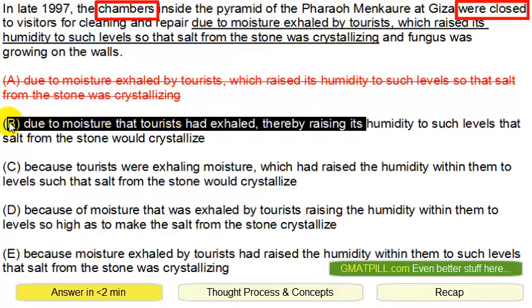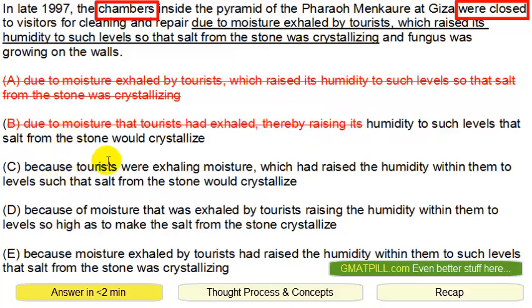Similar issue. Because Taurus were exhaling moisture, which had raised the humidity within them. Alright, so basically the chambers were closed because Taurus were exhaling moisture, which had raised, right? So if you were exhaling moisture, you can't say had raised. So this is inconsistent. That's why C is no good.